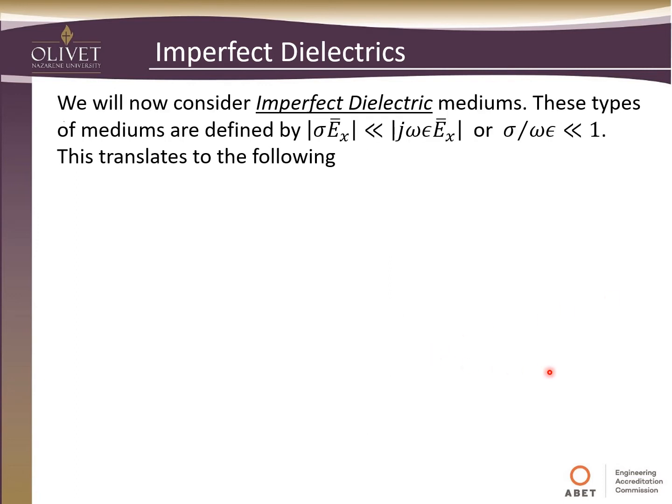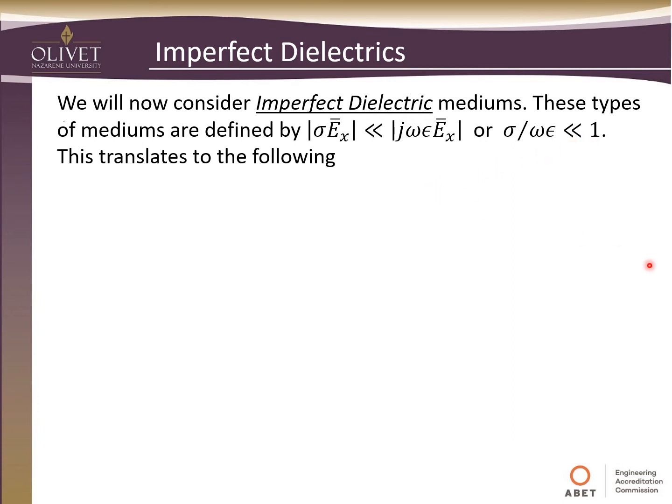Next we want to consider an imperfect dielectric. In these types of mediums, we still will have some conduction, but the driving force will be the polarization. So we would say that the magnitude of this term here, which is driven by the polarization, is significantly larger than this term here, which is driven by the conduction. In this case, you would see the primary force governing what's going on in the material is the polarization. Another way to look at this is that this term here, the conductivity divided by the frequency times the permittivity, would be much, much less than 1.